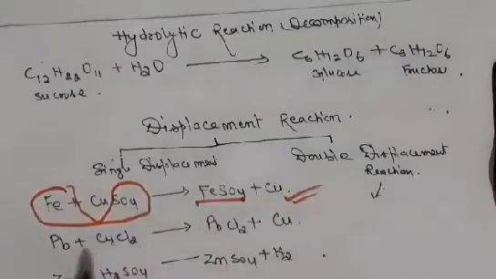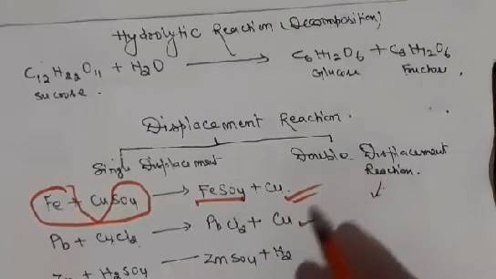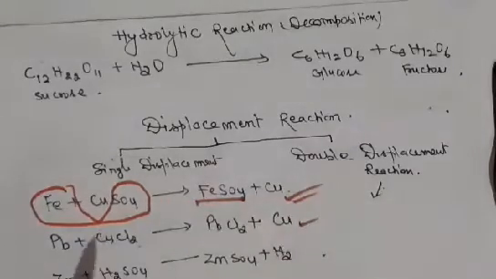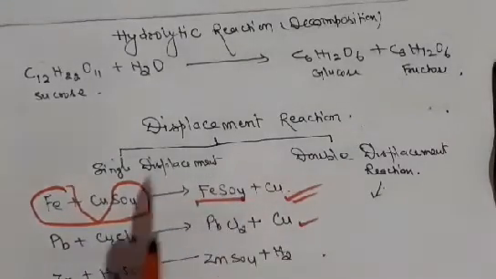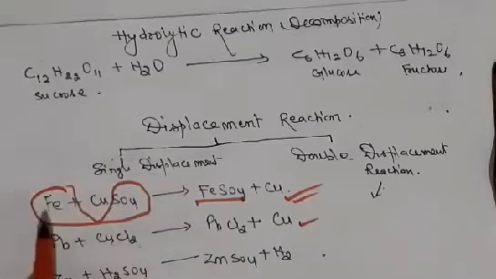Similarly, when we react lead with copper chloride, lead chloride is produced, releasing copper. Why did it happen so? Because copper is less reactive than Pb. Here also copper is less reactive than iron.